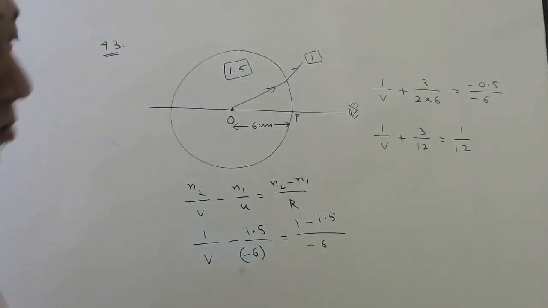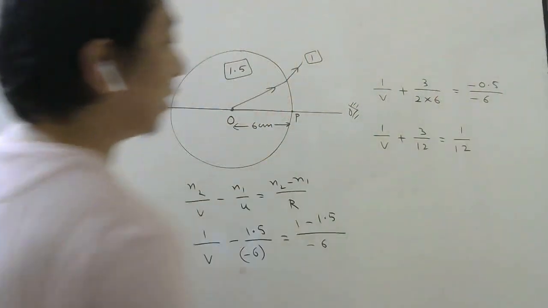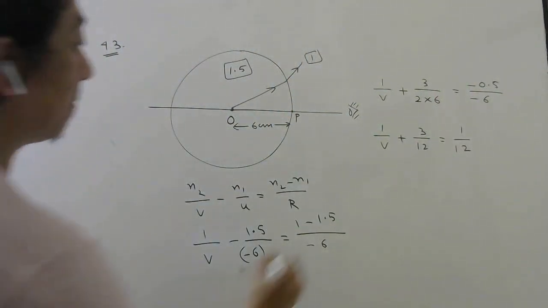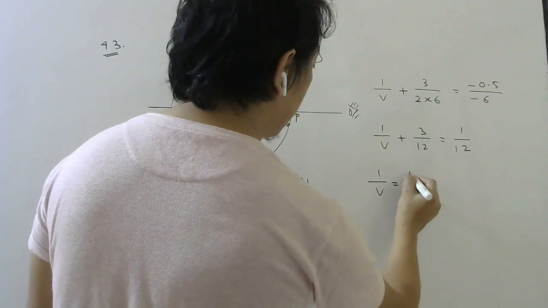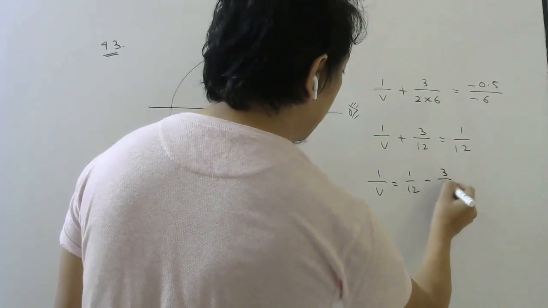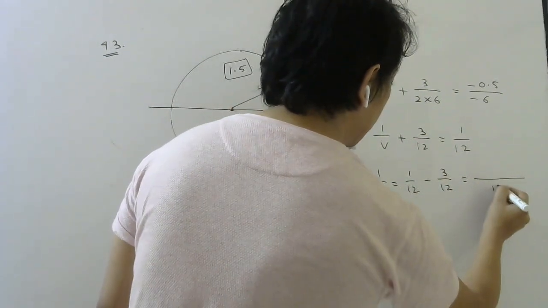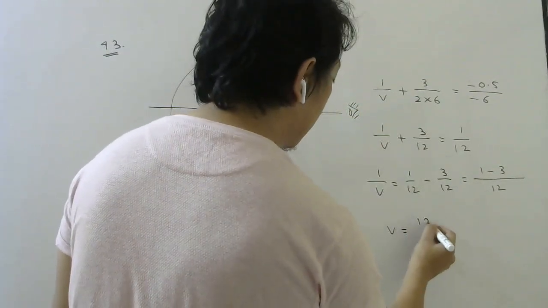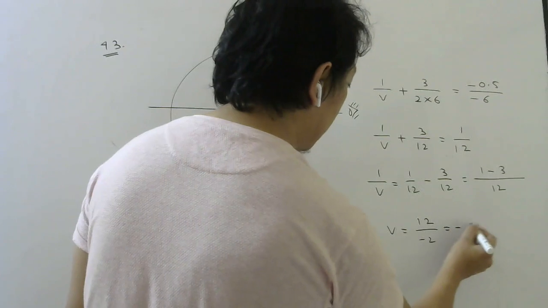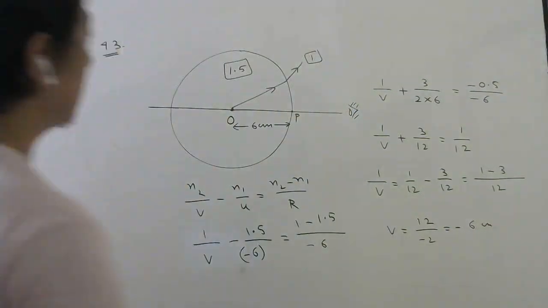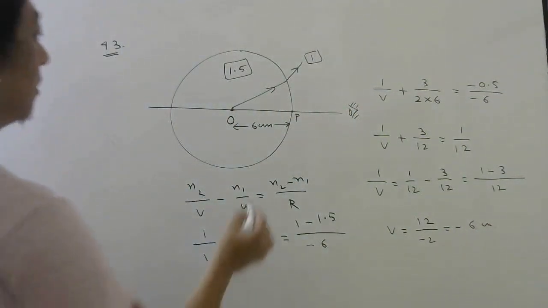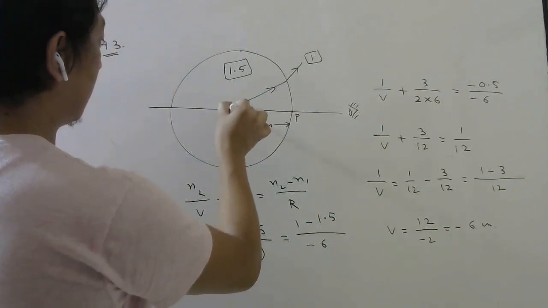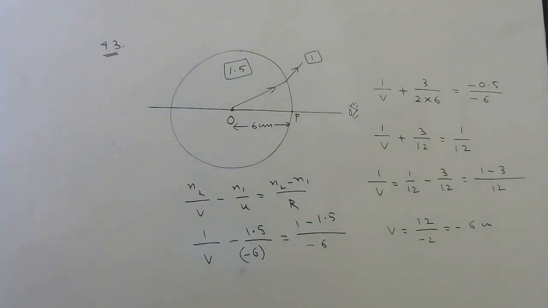0.5 is 1 by 2, so 1 by 2 into 6 in the denominator will be 12 in the denominator. So 1 by v will be 1 by 12 minus 3 by 12, so 1 minus 3 over 12. So v will be, cross multiply, 12 divided by minus 2, which is minus 6. Minus 6 means what? The image will be formed here itself.